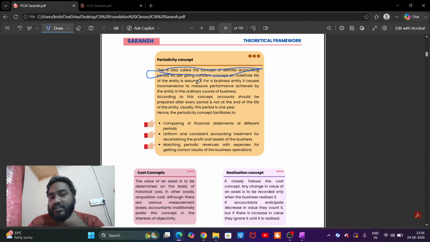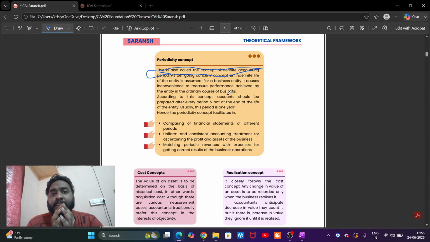Going concern, we'll talk about this point later. For a business entity, it causes inconvenience to measure performance achieved by the entity in the ordinary course of business. For example, I will tell you going concern right now. The going concern concept tells you that, if I ask you a question when you're starting a business, when will you close the business? Will you be able to answer me?